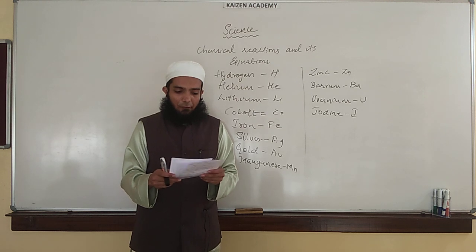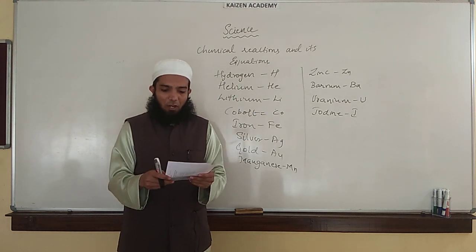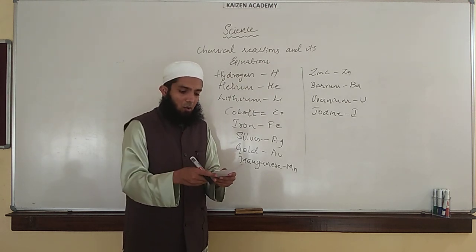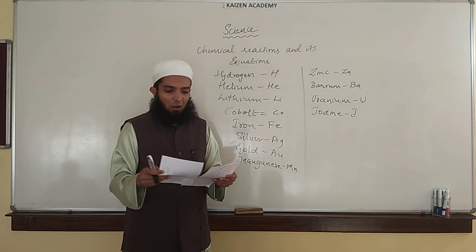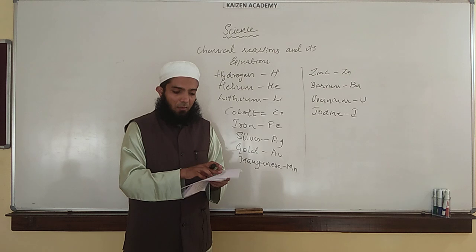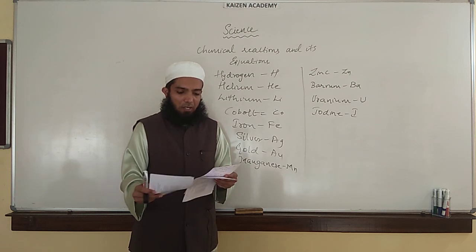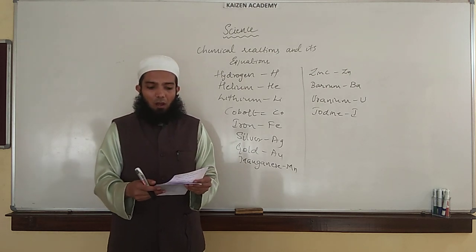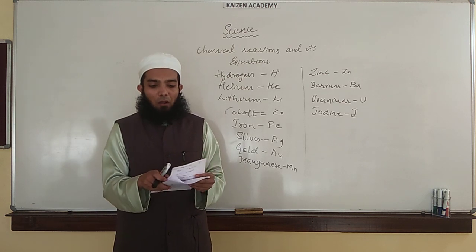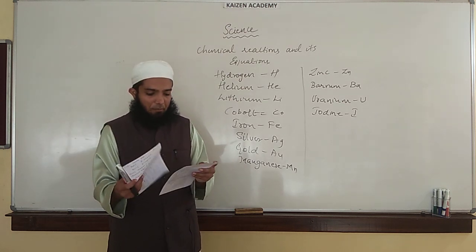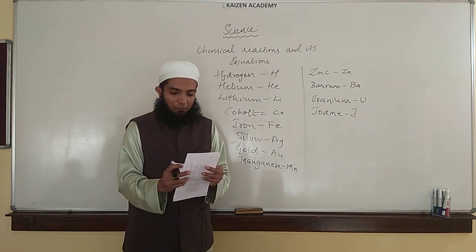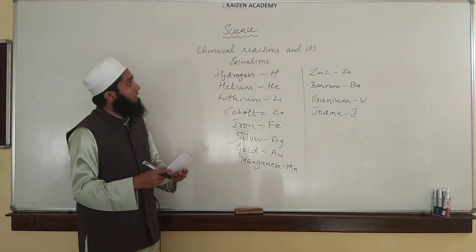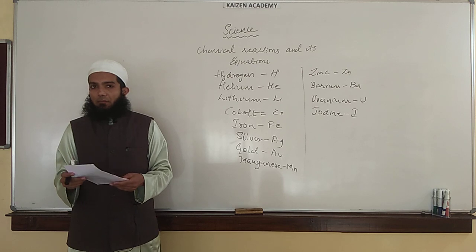Please refer to these page numbers from your 9th standard science textbook: page 37 for ions and their symbols, and page 24 for the names of elements along with their symbols. Keep these with you so that it will help you understand the first chapter very easily. Thank you.